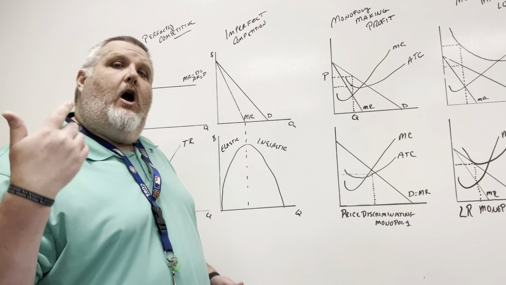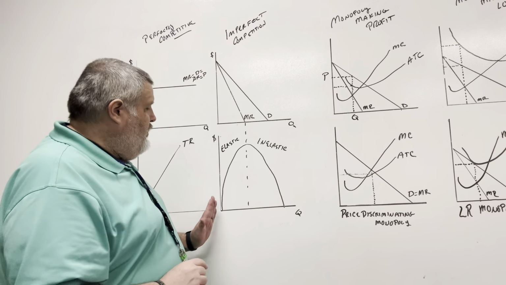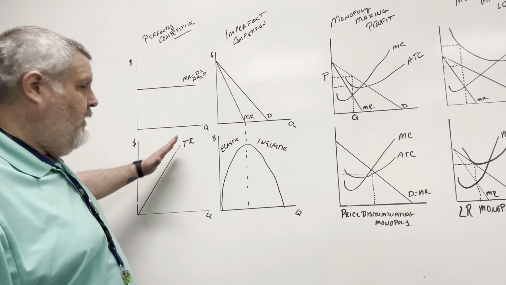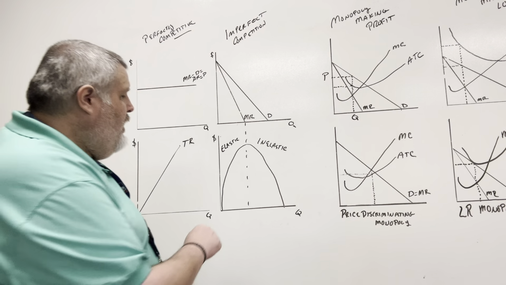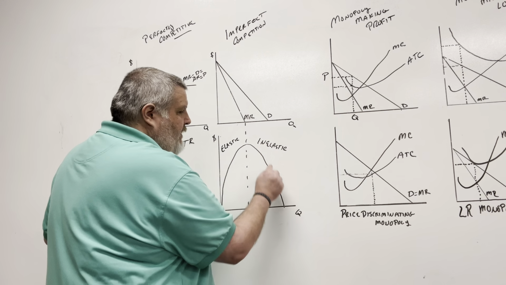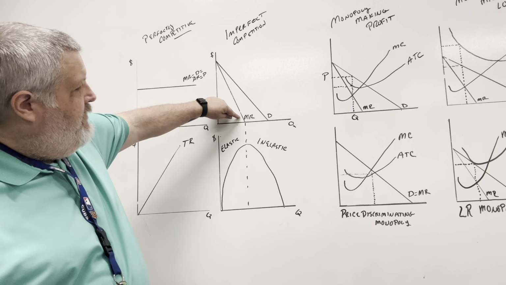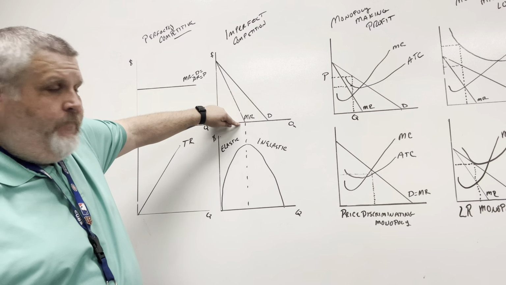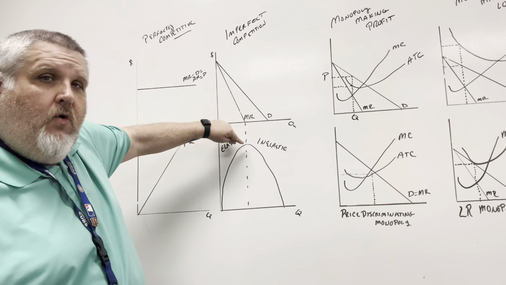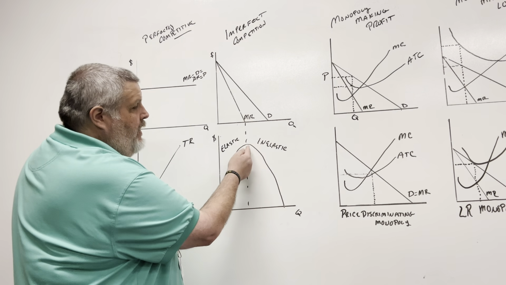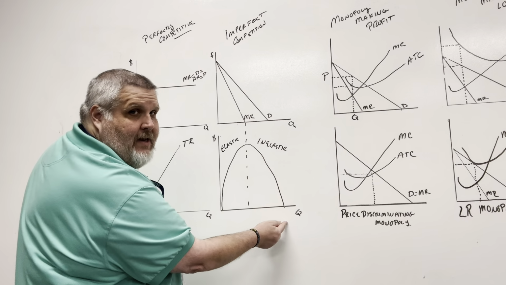Okay, so our total revenue is going to look like this. Instead of looking like a nice flat line or a nice steeply increasing line, it's going to look like this. We're going to have kind of a mountaintop. What's going to happen is when our marginal revenue reaches 0, that's where our total revenue is at its peak. Total revenue is at its peak. After that, we're going back down the hill.